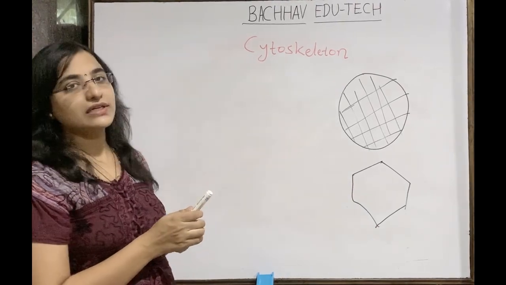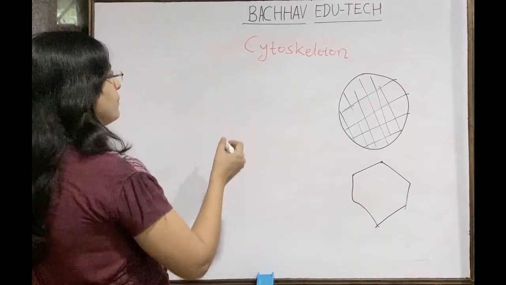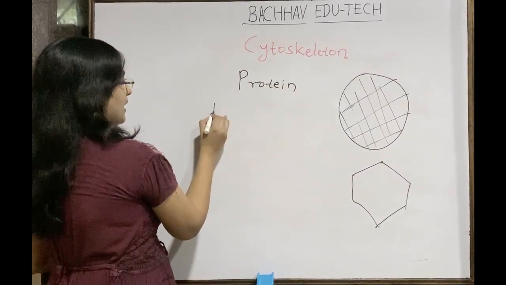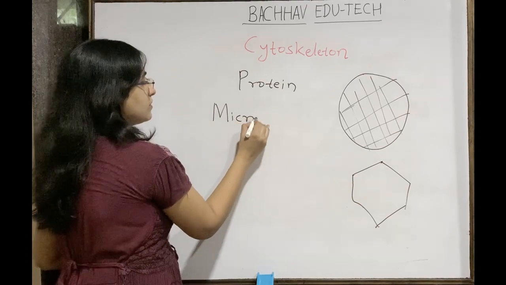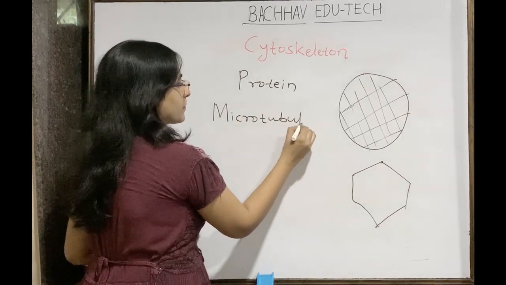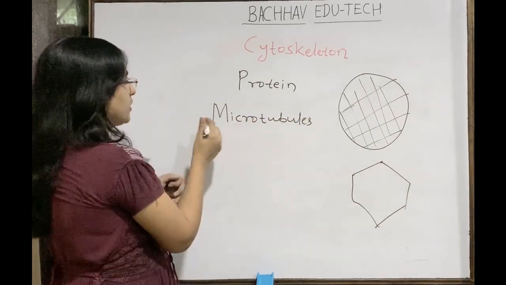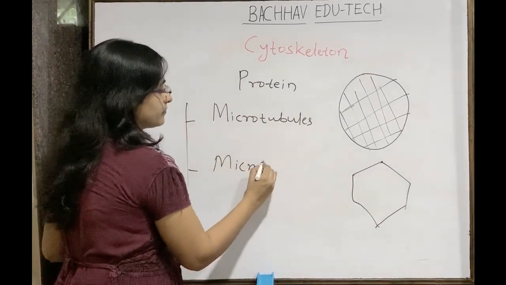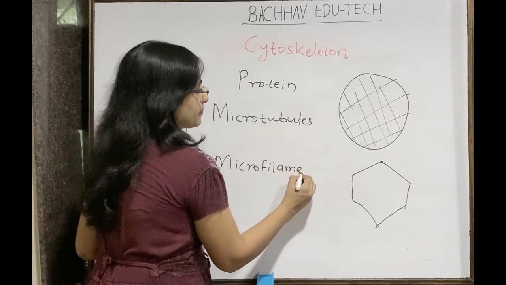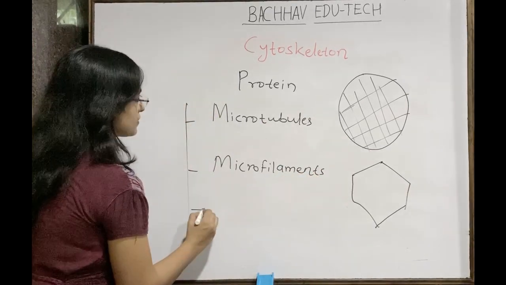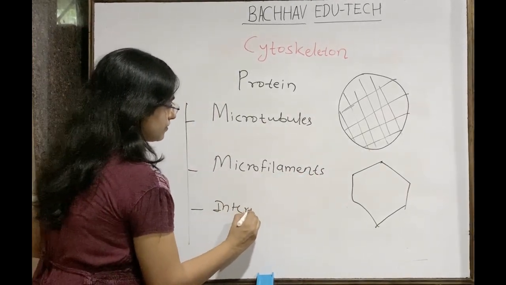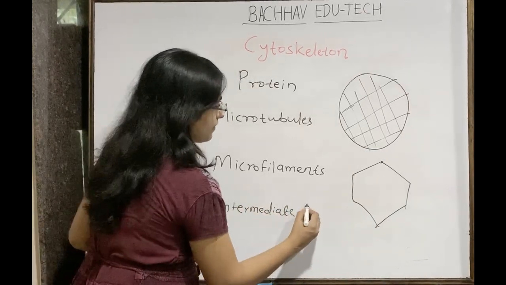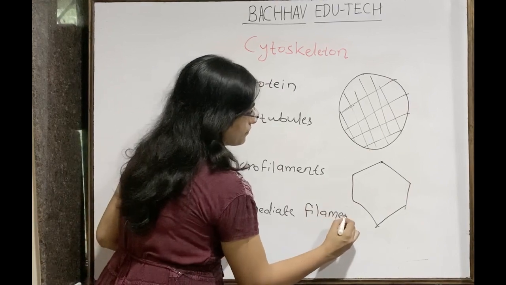So this cytoskeleton is basically made up of protein. It consists of microtubules. It is also made up of protein. It consists of microfilaments, and it consists of intermediate filaments.